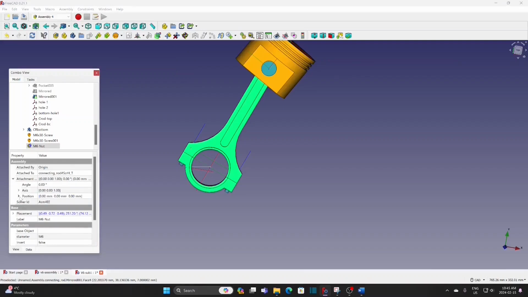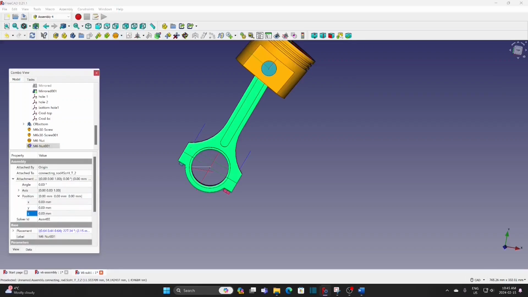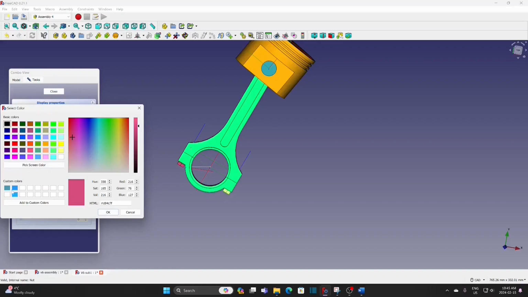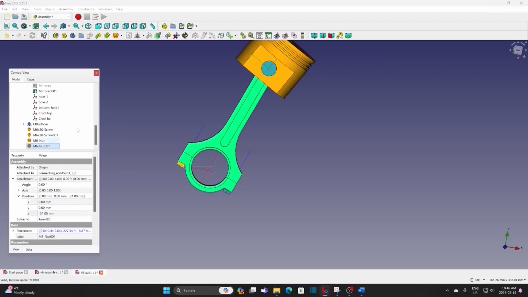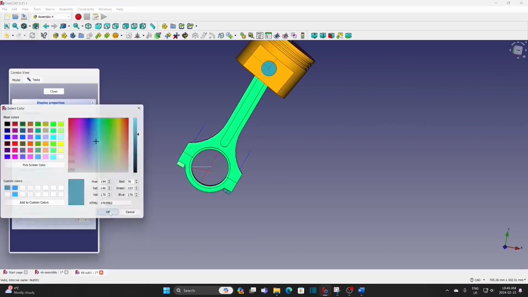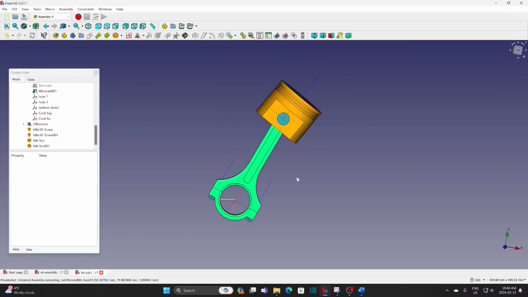It is 31 mm from the top. Insert nut. Minus 31 mm. Change the color to blue. Close. Change the color. Close. This sub-assembly is finished.